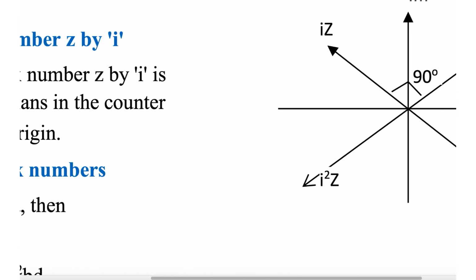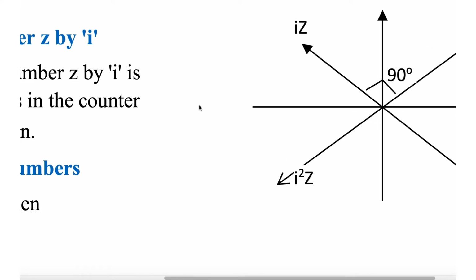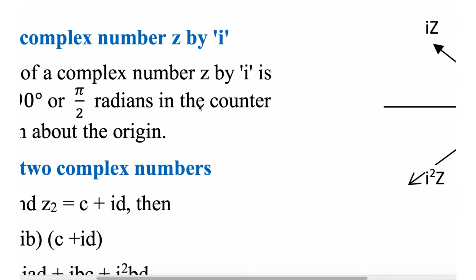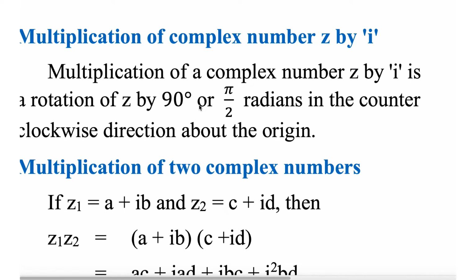Okay, so it turns this vector by 90 degrees anticlockwise. Okay, again if you multiply with i, it becomes i square z, a 180 degree rotation. So z and i square z are in opposite directions. So i square z is nothing but minus z. Okay, i cubed z will be like here, so equal to minus iz. i to power 4 z is again z. Okay, 90 into 4 is what? 360 degrees. So i square equal to minus 1, i power 4 equal to 1.